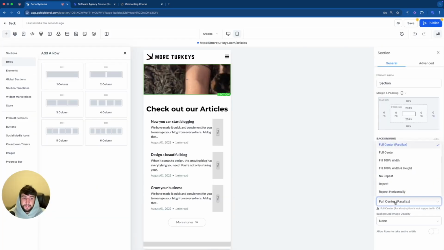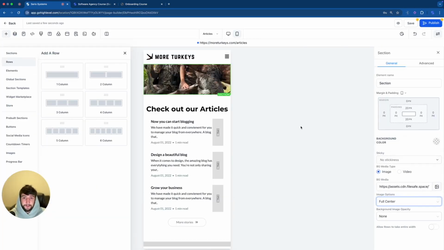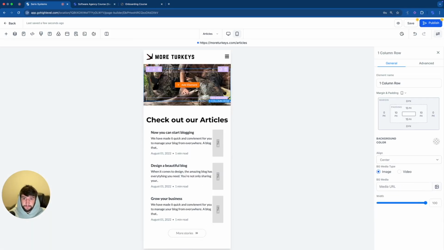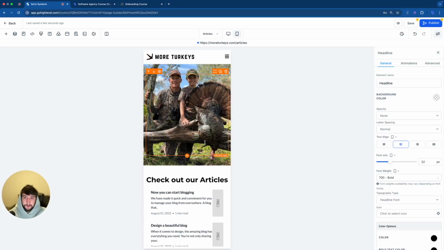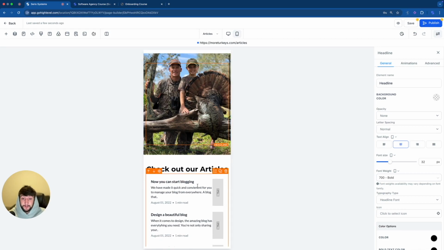We're going to change image option from full center parallax to full center. Whenever it looks like this, there's a couple tricks you can do. So we're going to click on add row. We're going to add the column, add the element. Let's do a headline. We're going to get rid of the words and we're just going to click enter. And there you go. That's how you can make a photo fit without having to change the dimension. And that's all we are going to need for the article section.